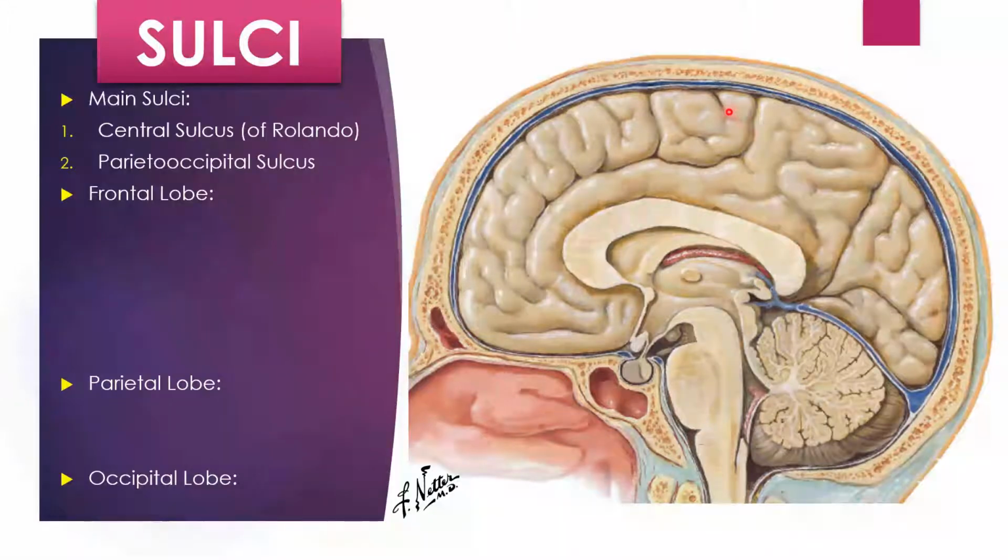The parieto-occipital sulcus would be about 5 centimeters anterior to the occipital pole. Here is the occipital pole.